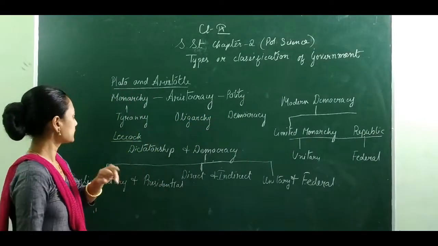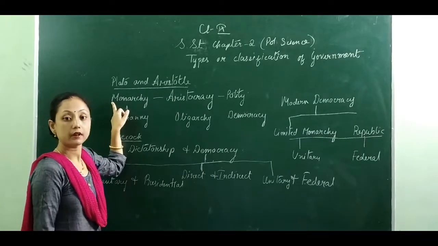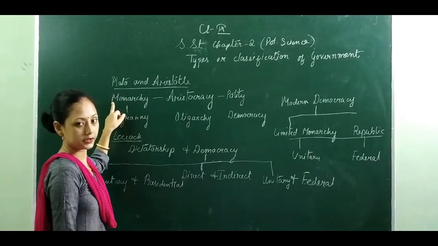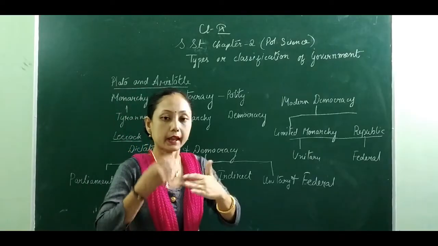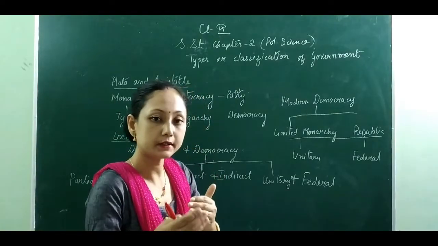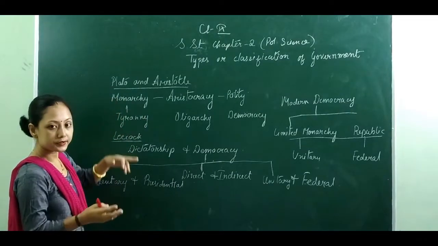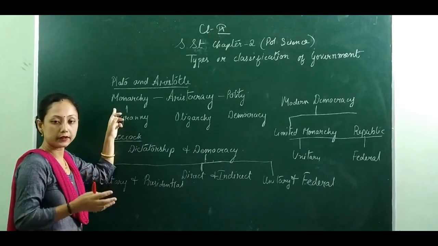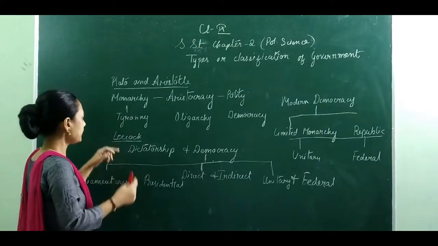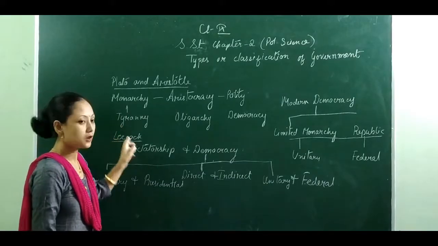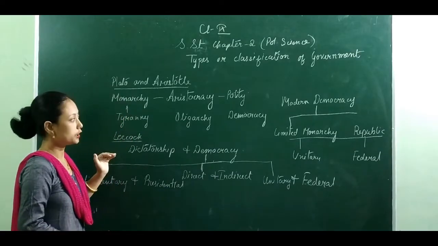Now, there is a little bit of difference here. Monarchy is a government where a king rules a country. Now, when a king starts ruling against the people, that type of government becomes tyranny. The opposite of monarchy is a rule of a king where the king rules for the goodwill of the people, whereas tyranny is a government where the king rules against the people. This is the opposite of monarchy.